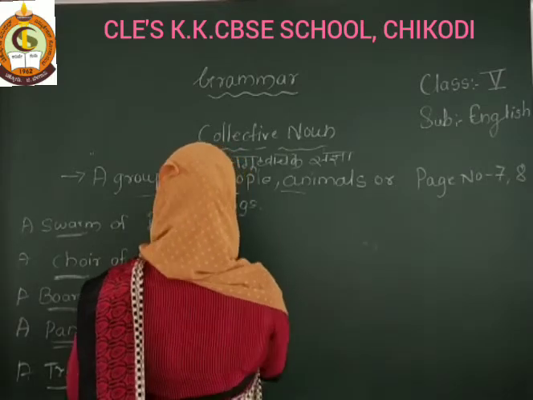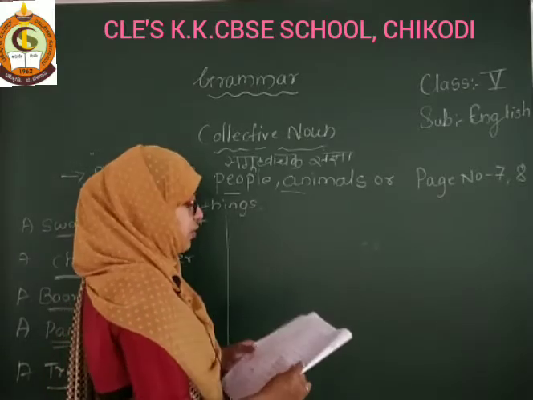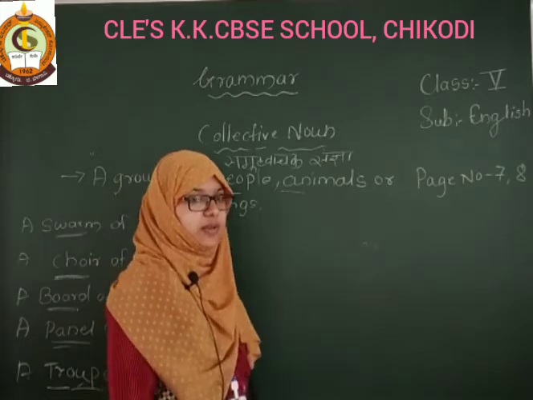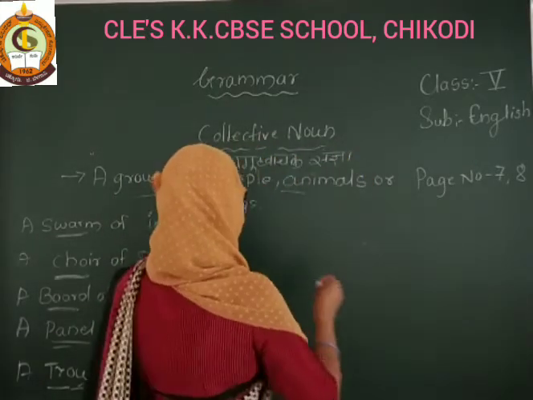again one collective noun. This is a very known name, you are using this word. I like a bunch of grapes.